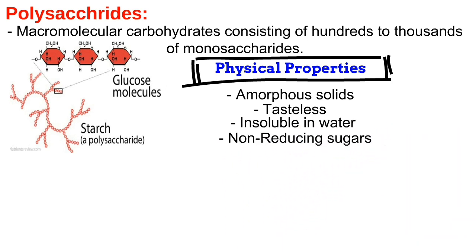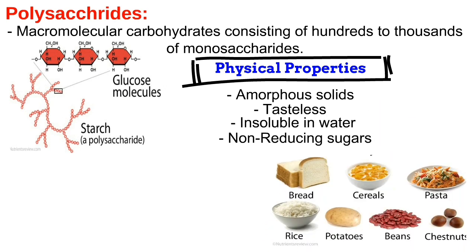Now we will see some daily life examples in which polysaccharide exist. For example, we can find polysaccharides in bread, in cereals, in pasta, in rice, in potatoes, in beans, and in cheese nuts. So these are some common daily life food examples in which polysaccharides are found.